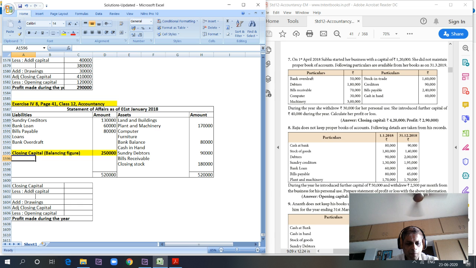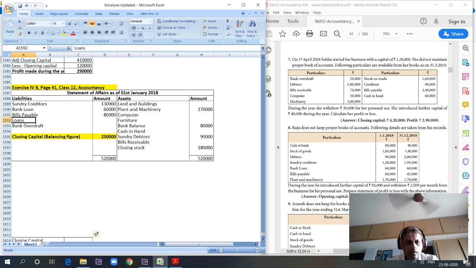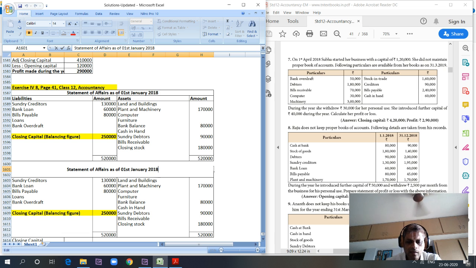Now let's prepare the closing capital. I am copying the same format again. Statement of affairs as on 31st December 2018.